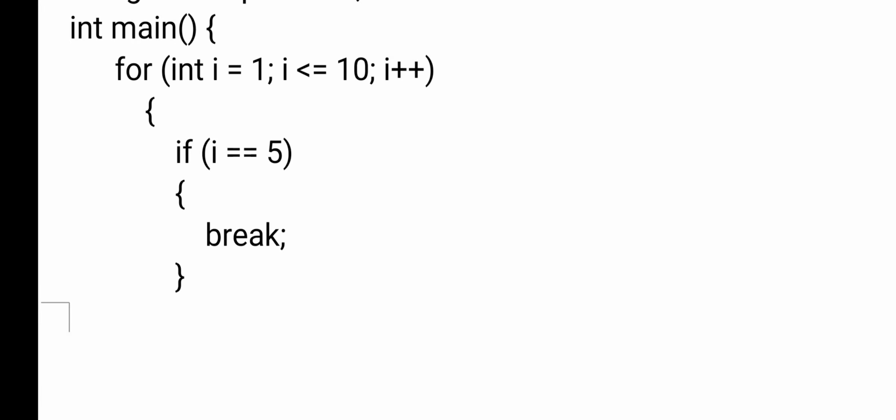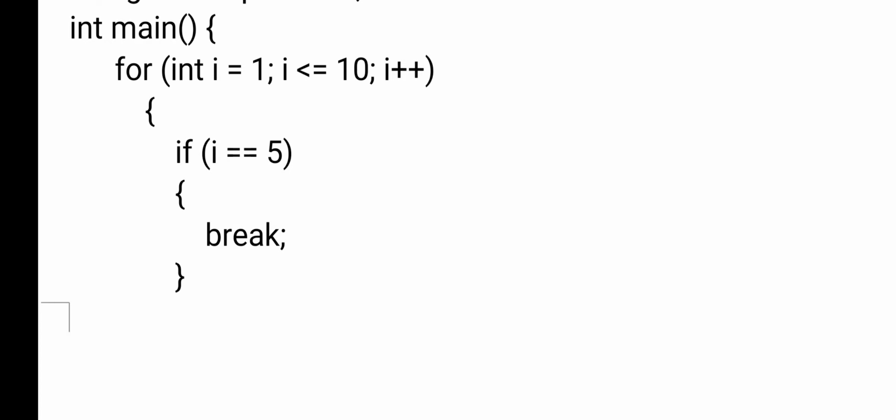Again we will enter into the body of the loop. 2 equals to 5, condition false. Again i is incremented, i value is 3. 3 less than or equals to 10, condition is true, so we enter the body. 3 equals to 5, condition false. Again i is incremented. Now, when the i value equals 5, for example, i equals to 5.